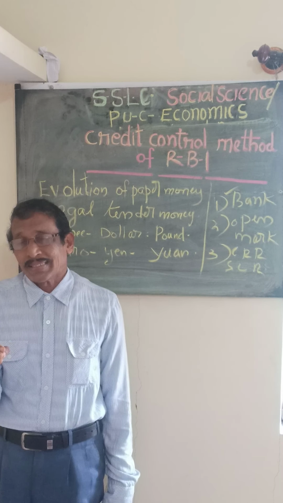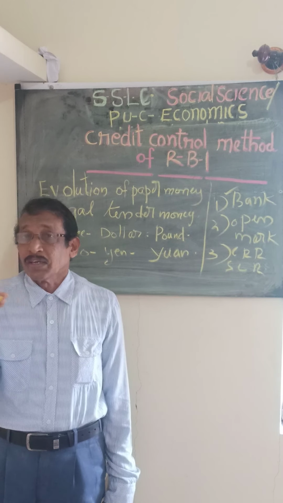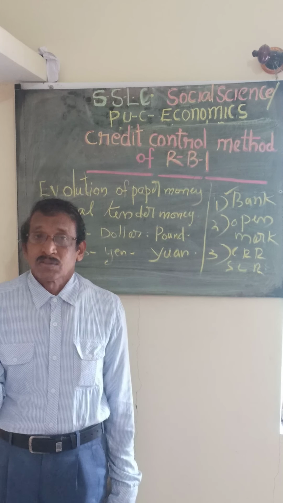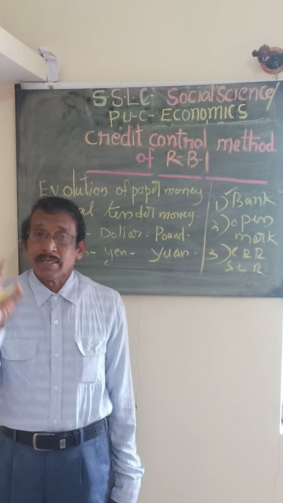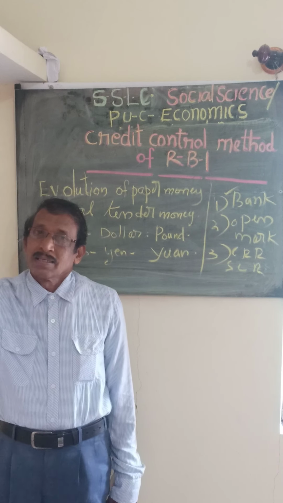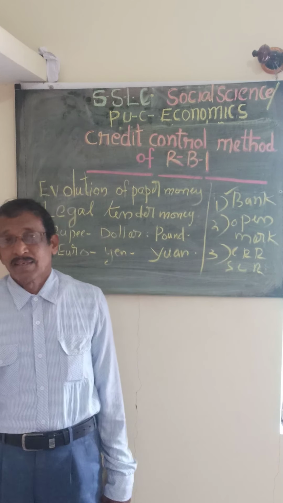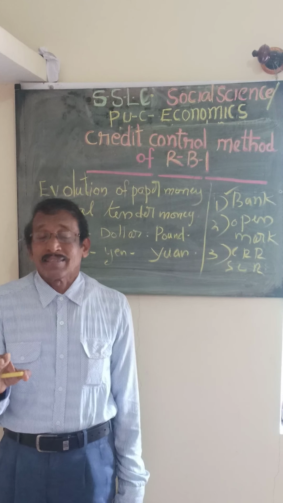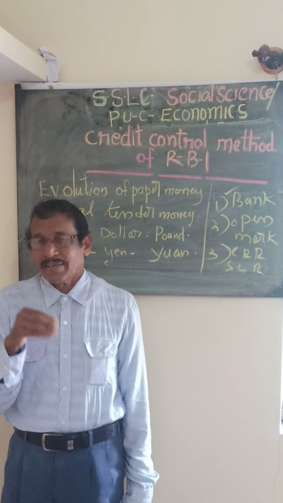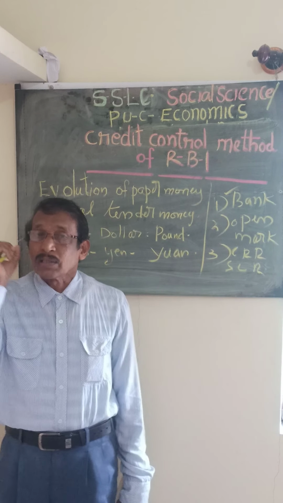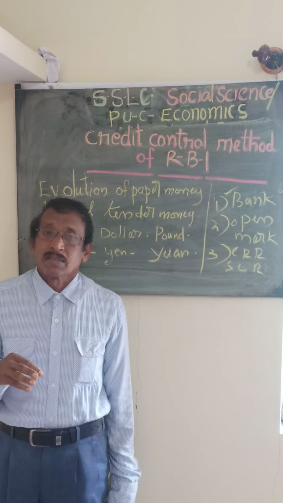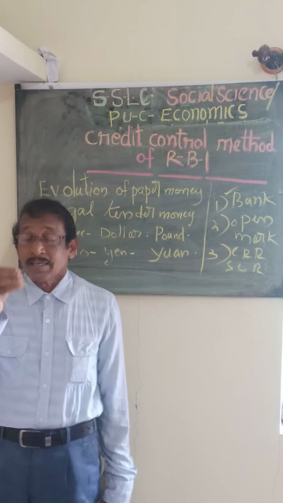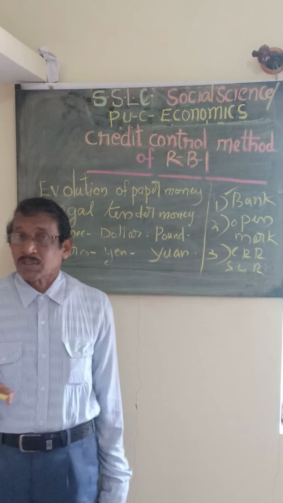But if the Reserve Bank thinks that money supply is very high in the country, so there is inflation, the purchasing power of the people is very high, which causes a rise in commodity prices. So when the Reserve Bank thinks that there is inflation, it can direct the commercial bank, don't give 50%, give 40% or 30%, because then only the total money supply can be reduced.